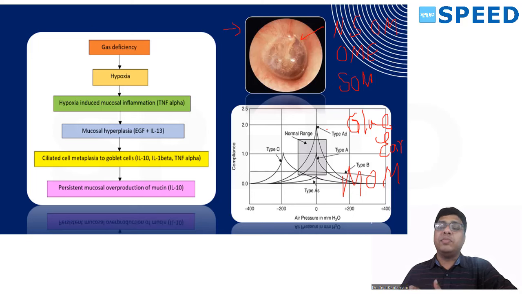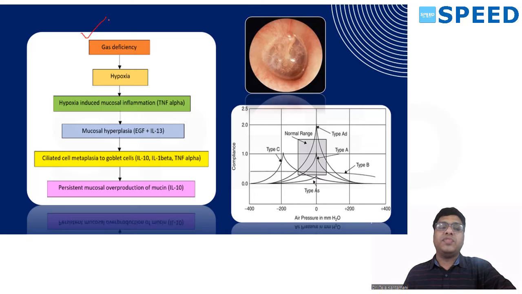Because mucus is getting deposited there. If the mucus stays for long, it forms a glue type of discharge, so it's called glue ear. These are the other names for otitis media with effusion: serous, secretory, mucoid, glue ear.